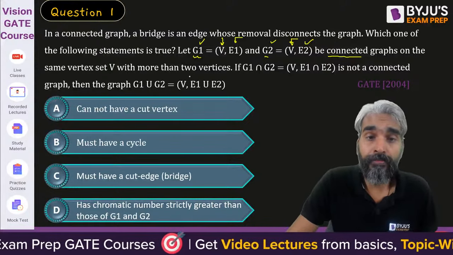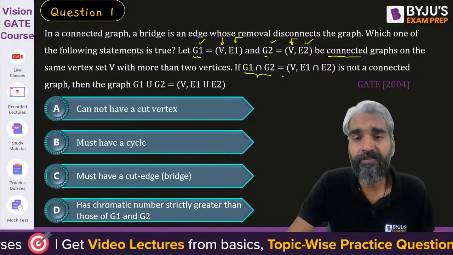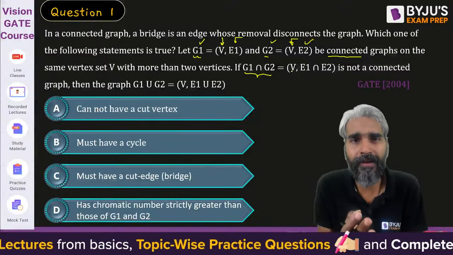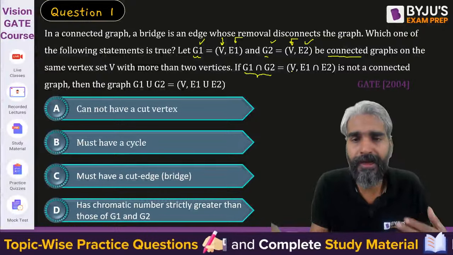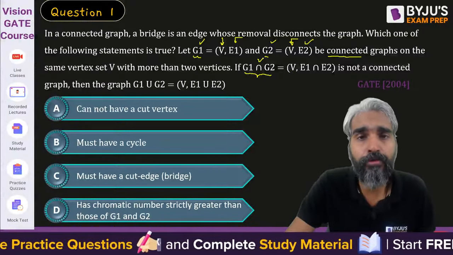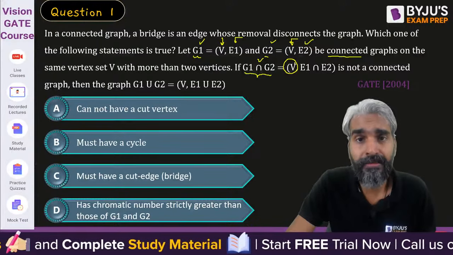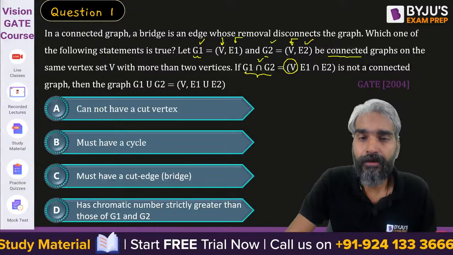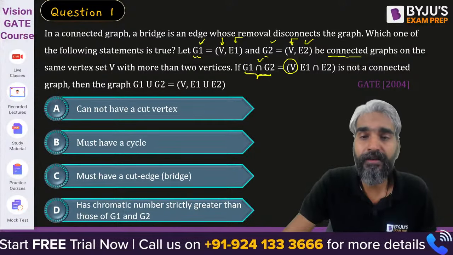Now, with more than two vertices, it's okay. If you take the intersection of G1 and G2, what will happen? The vertices are common, but not all the edges are common. When you take the intersection of two graphs G1 and G2, you get the same set of vertices, but the edges in that intersection will be only the edges which are common in G1 and G2.